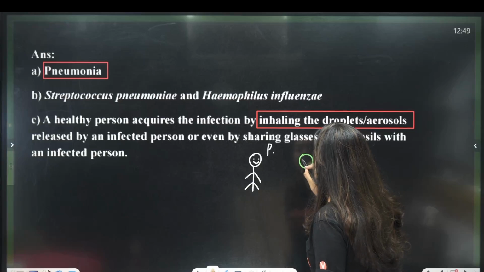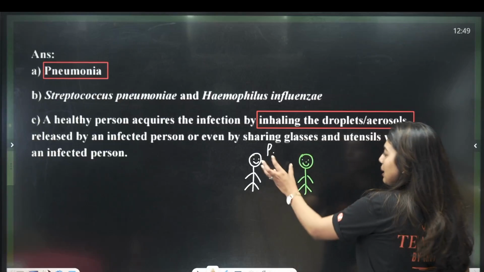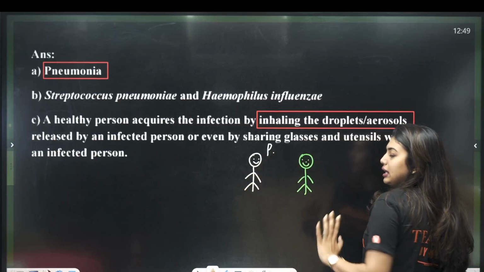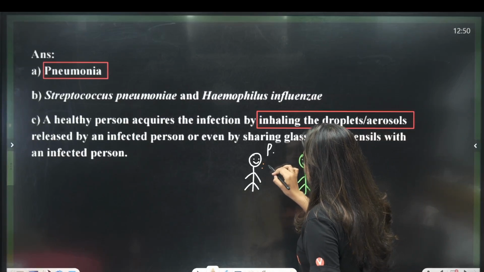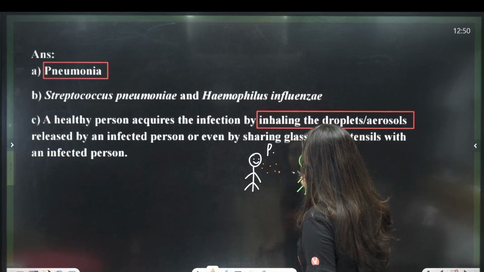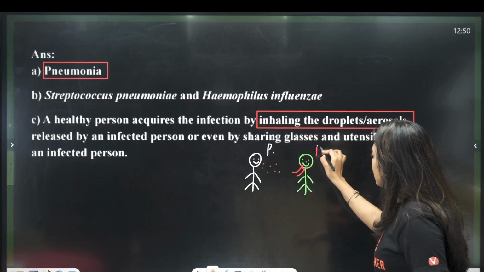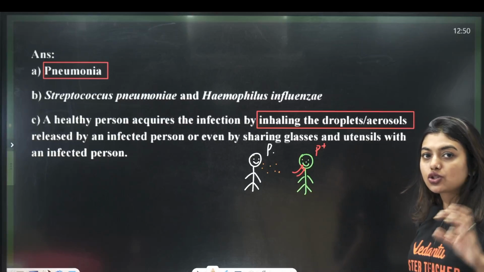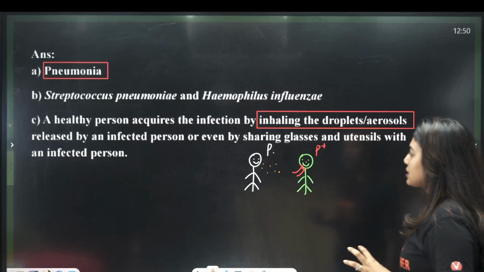Now let's say this is Chintu, who doesn't have pneumonia. They both are talking. Chintu doesn't know that Mintu has pneumonia. He or she will sneeze, there will be aerosols in the air, and Chintu will inhale the aerosols. Now Chintu also will be pneumonia positive. Understood? So with the help of droplets or aerosols, it is going to come to a person.